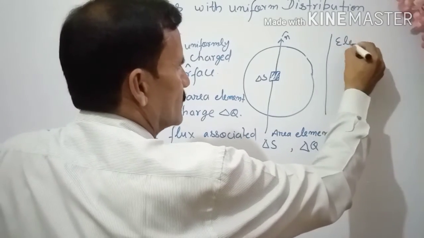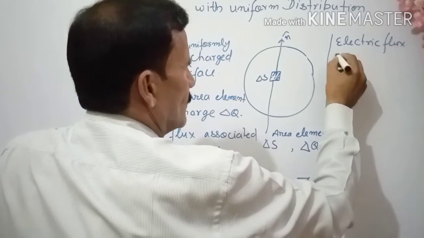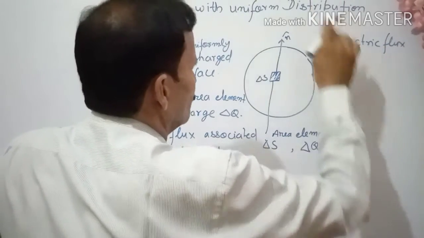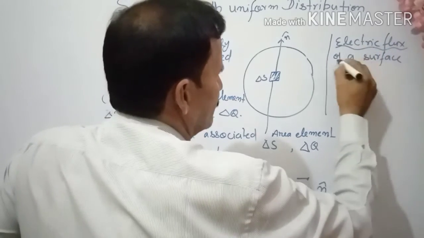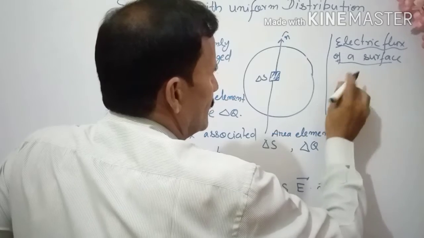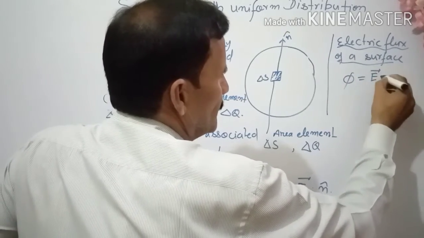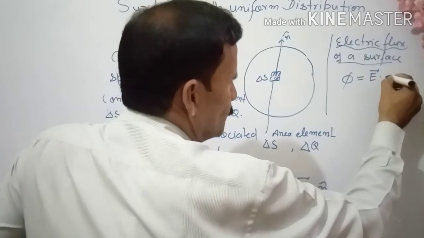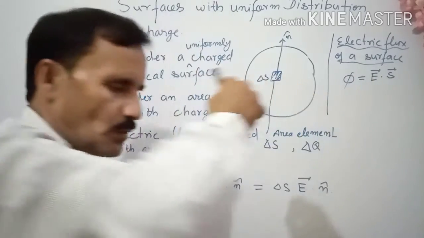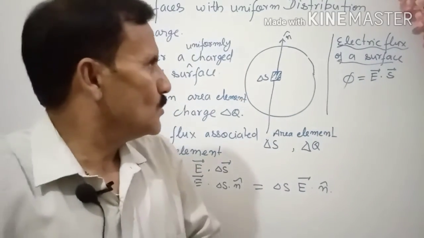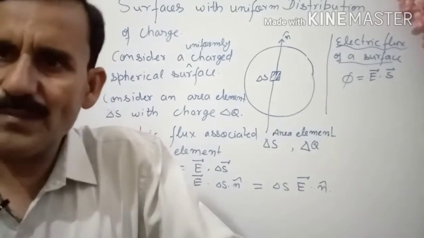So you can define here the definition: electric flux of a surface. Phi was defined as the product of E and the unit vector area. Vector area is that concept where the normal is perpendicular.